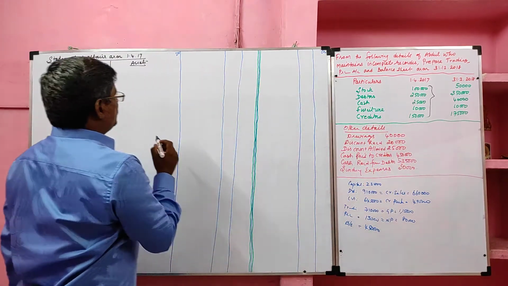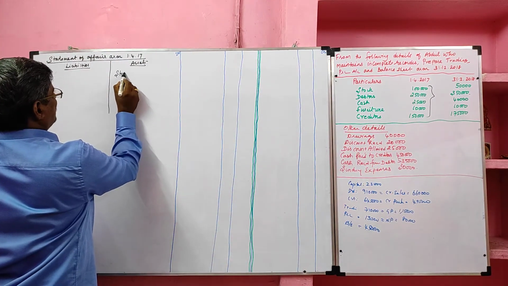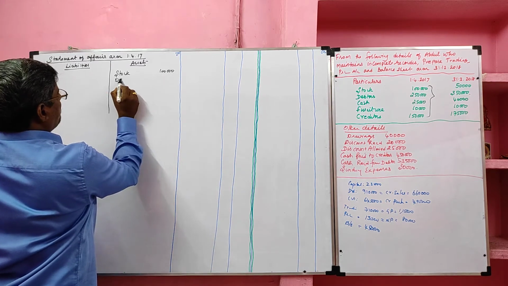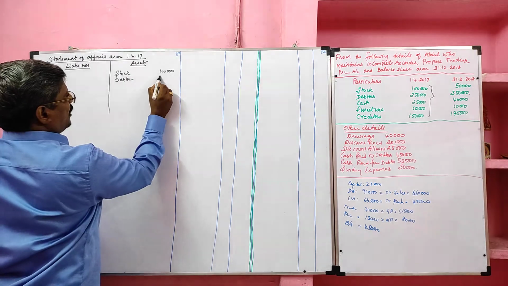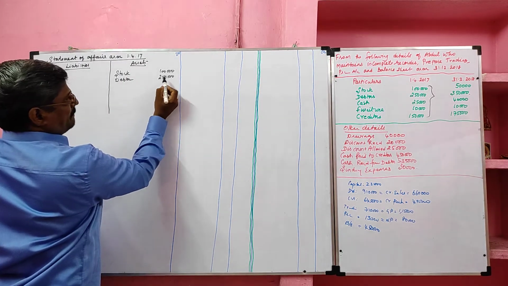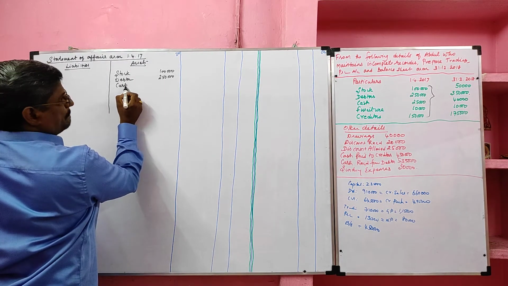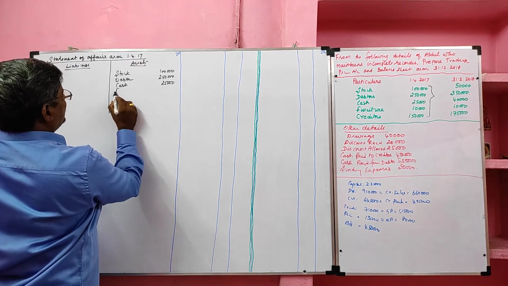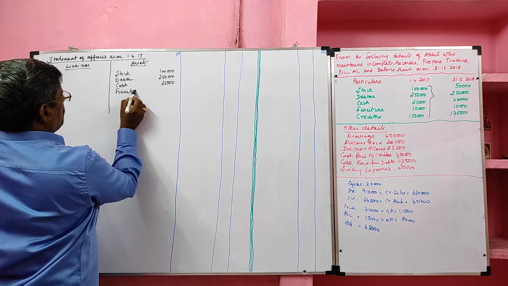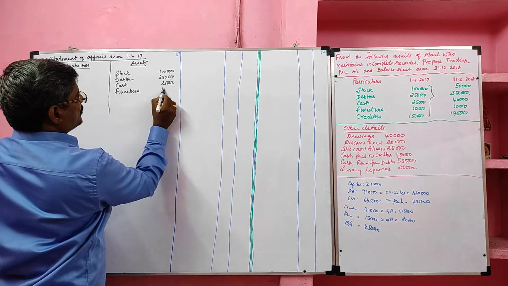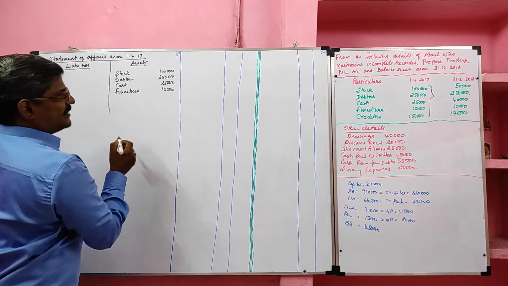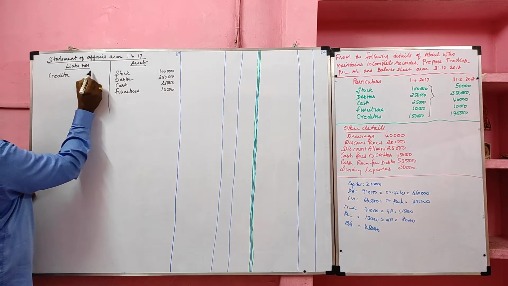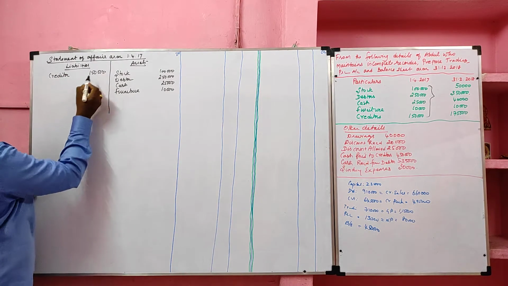First one is stock. Stock is an asset, value 1 lakh. Then debtor, value 2,50,000. Then cash 25,000. Furniture 10,000. Then creditor is given, 1,50,000.